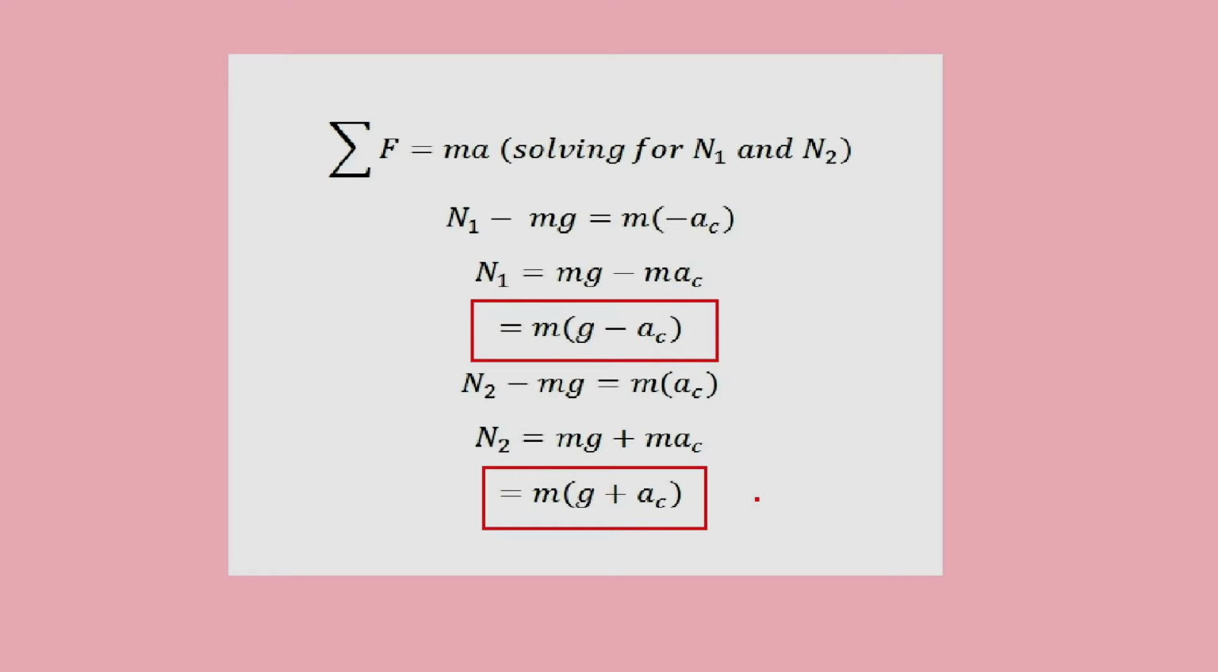Next, to solve for the force exerted on the passengers at point C at location P2, we equate N2 minus mg equal to mass times centripetal acceleration pointing upward, and we get N2 equals mass times acceleration due to gravity plus centripetal force.